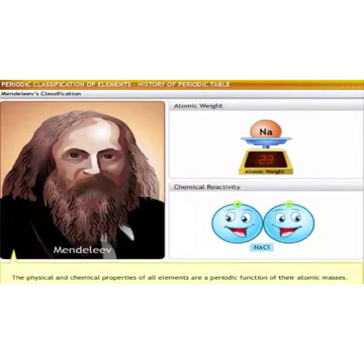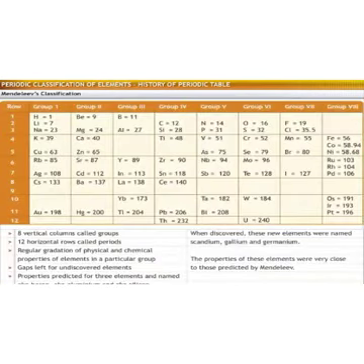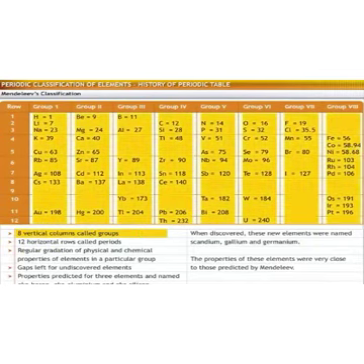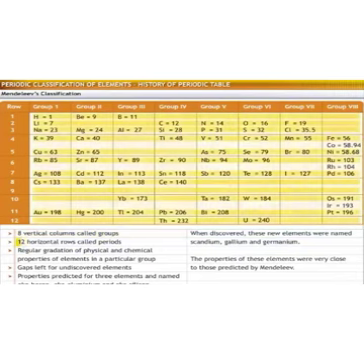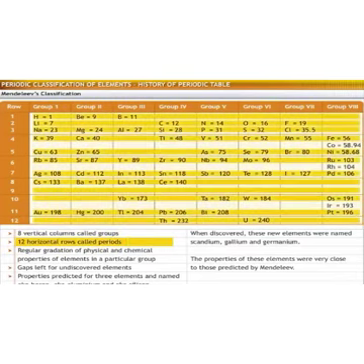Mendeleev's periodic law states that the physical and chemical properties of the elements are a periodic function of their atomic masses. Let us look at the features of Mendeleev's periodic table. The table had 8 vertical columns called groups and 12 horizontal rows called periods. In every group, a gradation of physical and chemical properties of elements was observed.